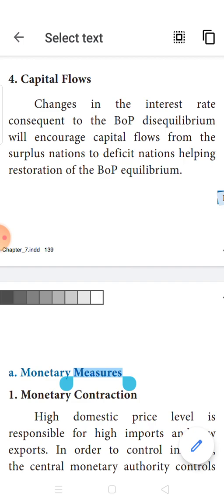As a result, they want to invest their money in less developed countries. So money will automatically come to deficit nations. As a result, where money supply is less in deficit nations, it will increase now. So automatically disequilibrium will be restored.